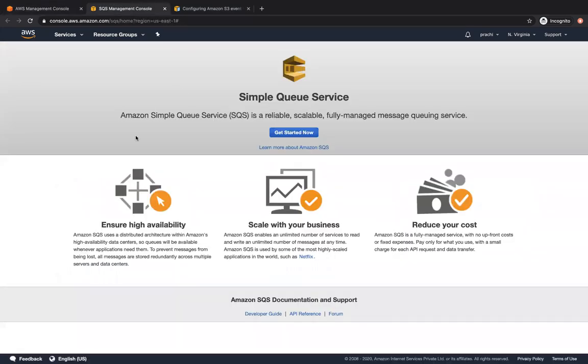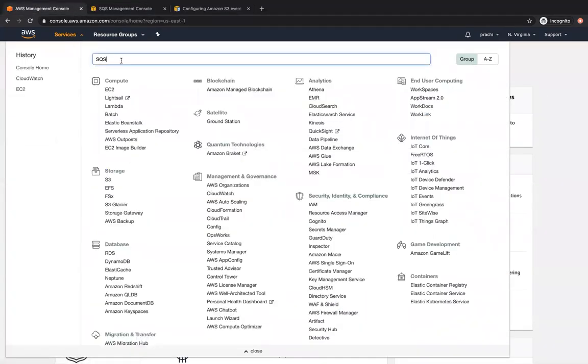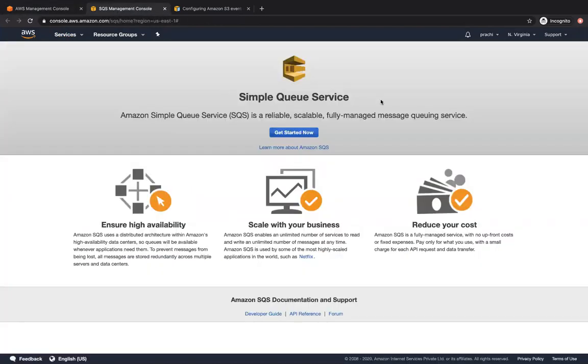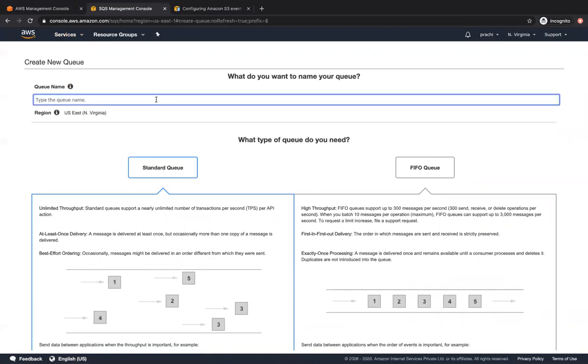So this is how you land up in the console. You log into the console, and you choose SQS from the services dropdown by just typing SQS over here. Once you land up in SQS, let's go ahead and get started. It's going to ask us what type of queue we need, whether we need a standard queue or a FIFO queue. So I'm going to go with the standard queue. I'm just calling it my standard queue.